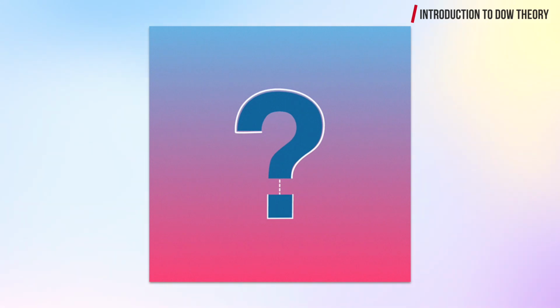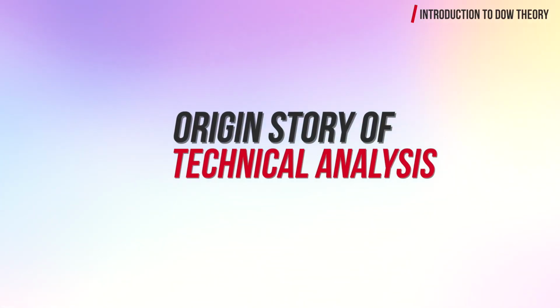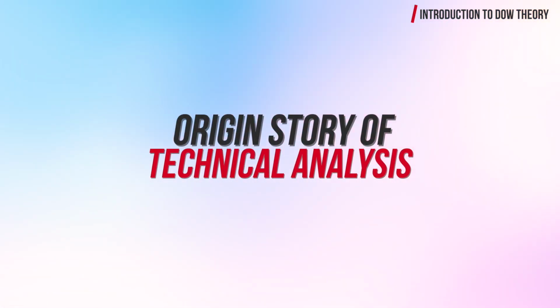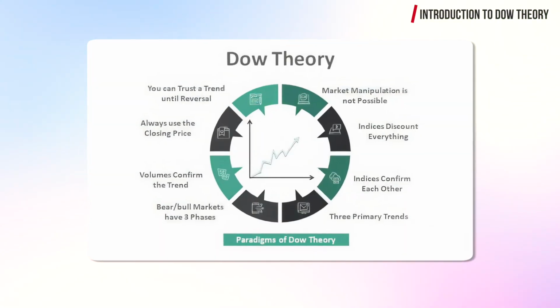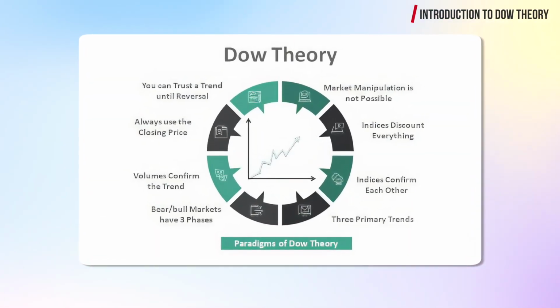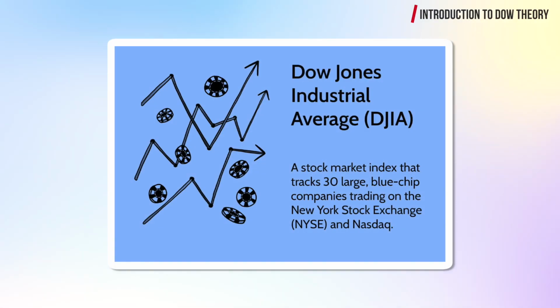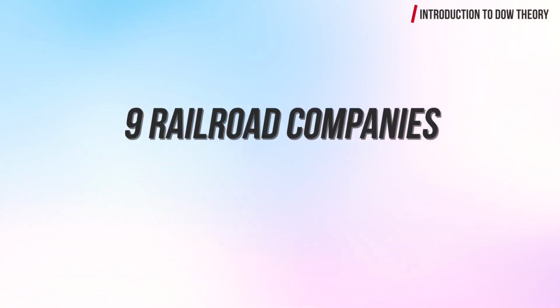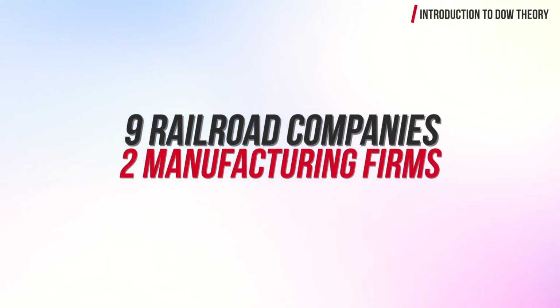It was unknown at the time, but Dow's articles would come to be considered the origin story of technical analysis, and his ideas would often form the basis for many other technical tools and indicators used today. But this all began in 1884 when Dow published the first ever stock market average, commonly known as the Dow Jones Industrial Average. It consisted of 9 railroad companies and 2 manufacturing firms. At the time, these were the 2 sectors that were considered good indicators to gauge the health of the economy.